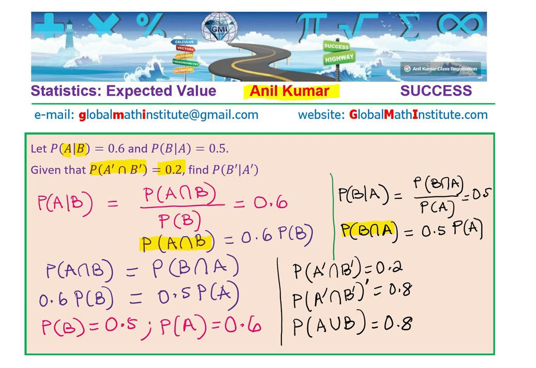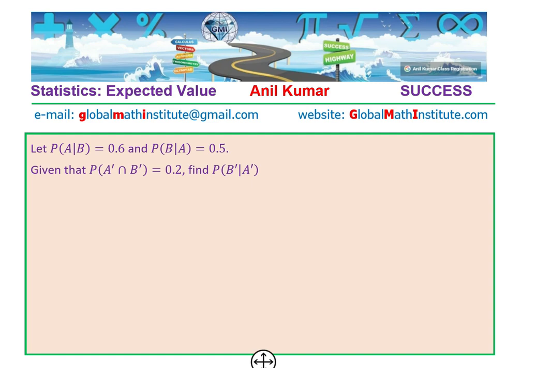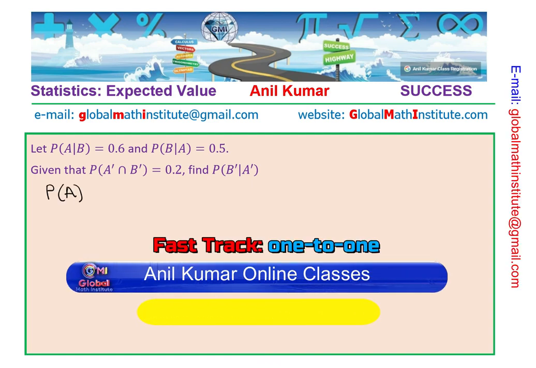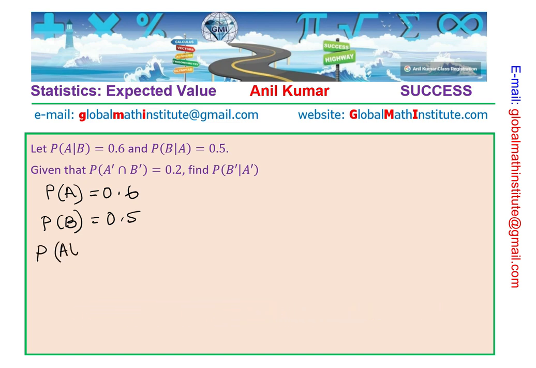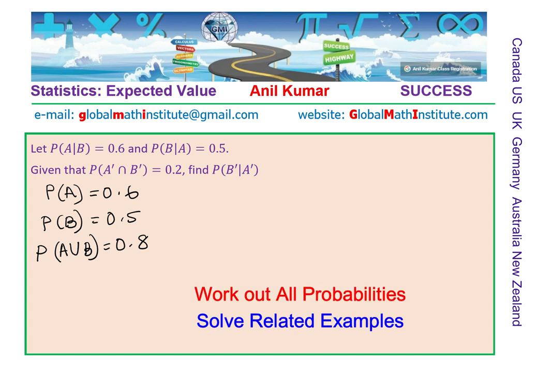With that, let's go on to the next page. So what we just found is probability of A equals 0.6, probability of B is 0.5, and probability of A union B is 0.8. Correct? So all these three probabilities are known to us. So we can also find the probability of A intersection B. Now, some parts which I am doing are not part of the question directly, but give you an overall view of how to tackle such questions.